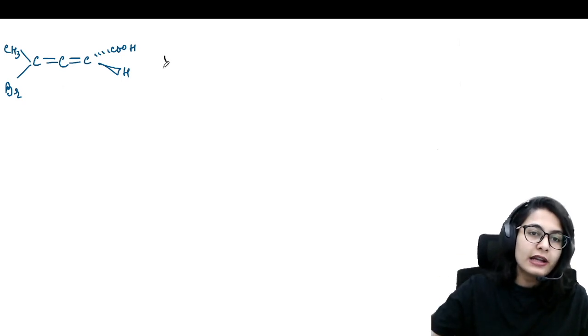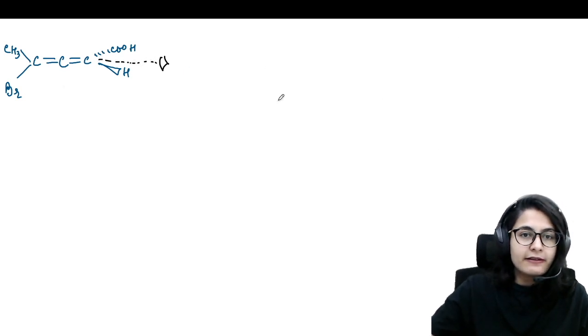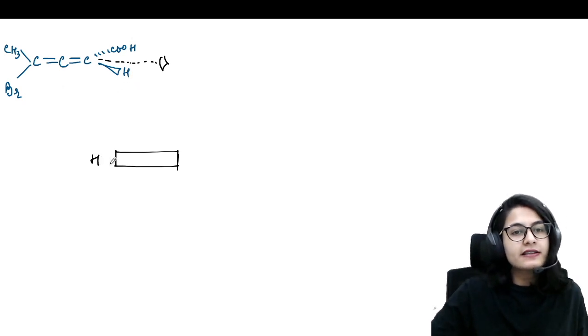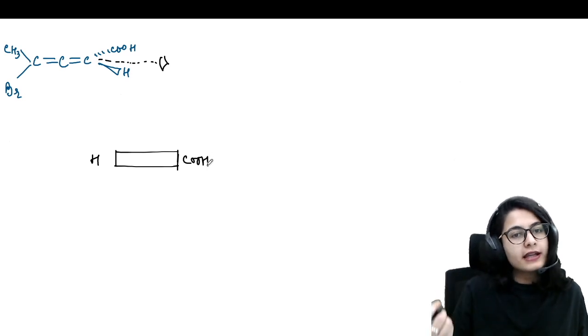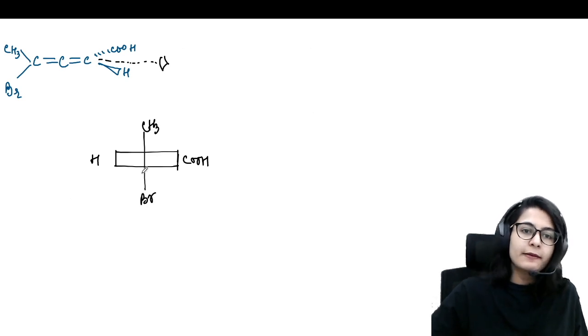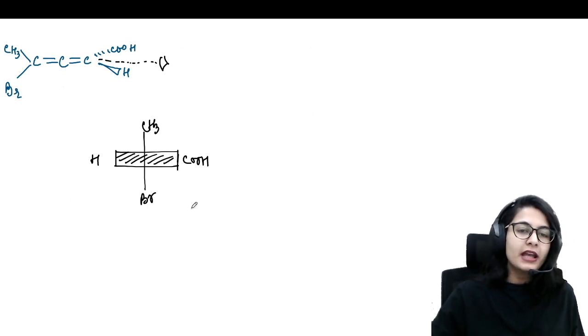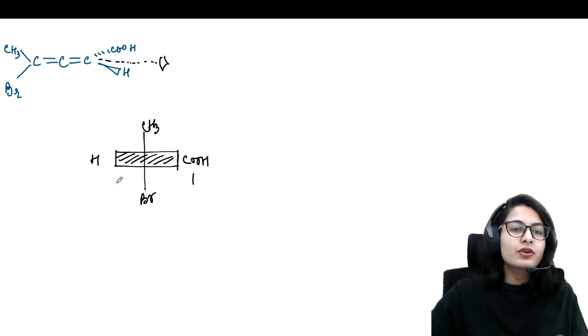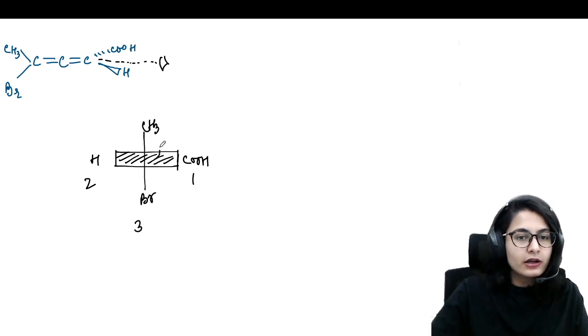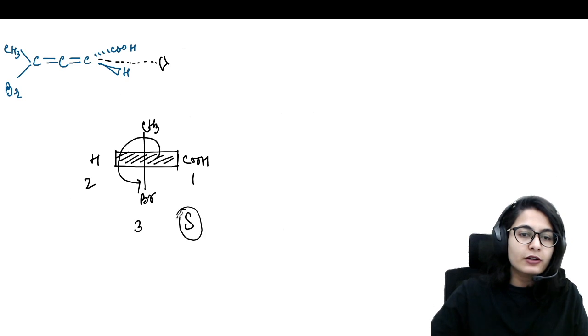So first of all, visualize once again, whichever side you feel is easier for you. Let's say I'm visualizing from here. I see a horizontal line first. In that I see hydrogen on my left hand side, COOH on my right hand side, right? And on the thin line, on top there is methyl, at the bottom there is bromine. So this is what I see. Now give the priority order on the bold line first: 1 and 2. 3 goes to bromine. Fourth priority we ignore. So it is what? 1, 2, 3 anti-clockwise. It is going to be S.